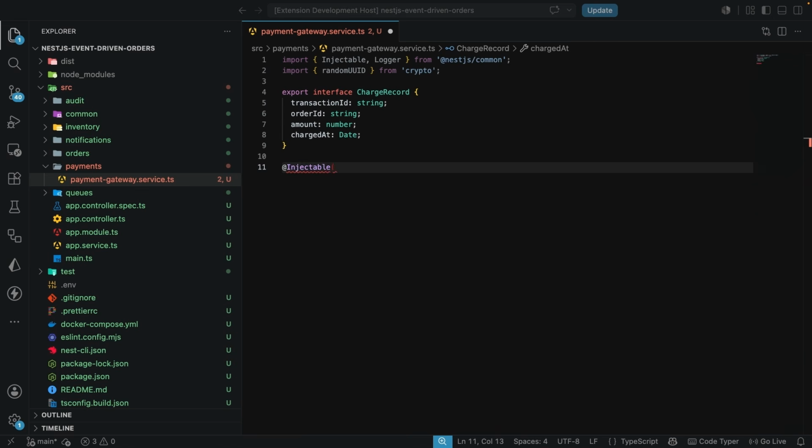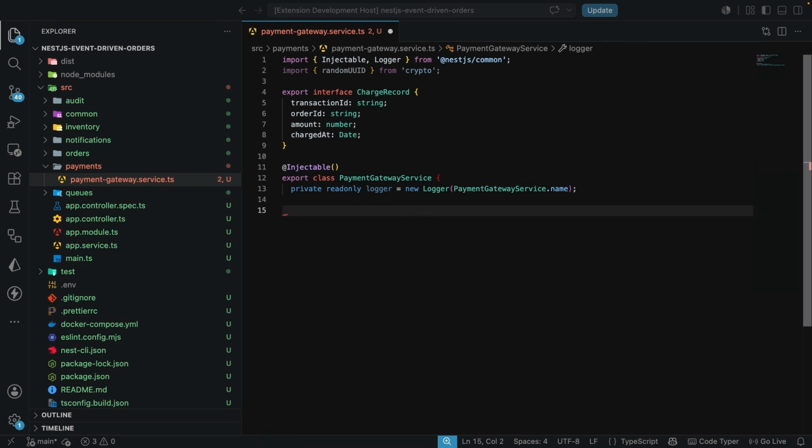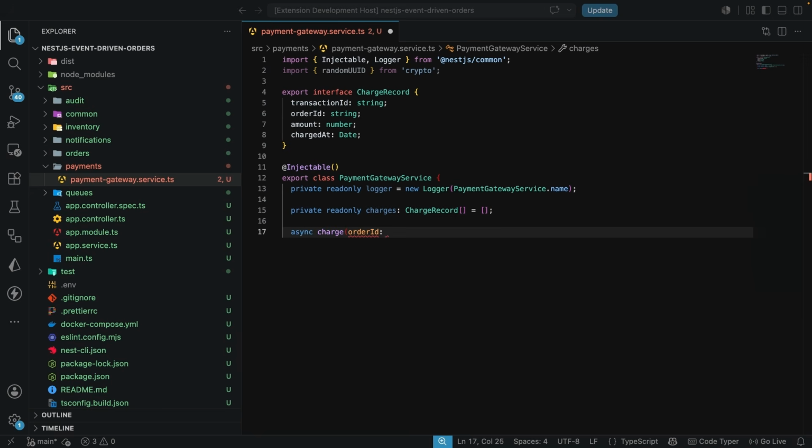We are going to mark the class as injectable and export the class PaymentGatewayService. Over here, we're going to have the private readonly logger, which is going to be equal to a new Logger, making use of this PaymentGatewayService name. Now we're also going to have the charges, which is an in-memory ledger that is standing in for a real provider's transaction history, something you would have with Stripe, but we're going to keep this simple on purpose. Okay, now let's have this charge method, which is going to take in the orderId of type string, also the amount of type number, and it's going to return a ChargeRecord promise.